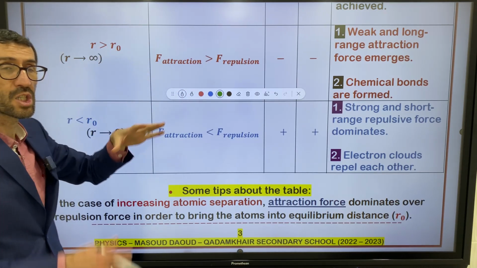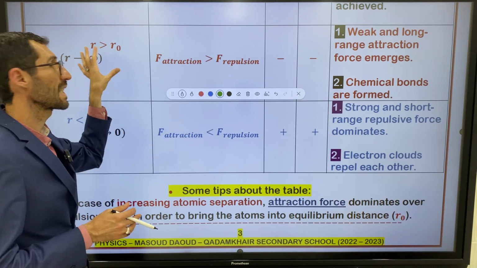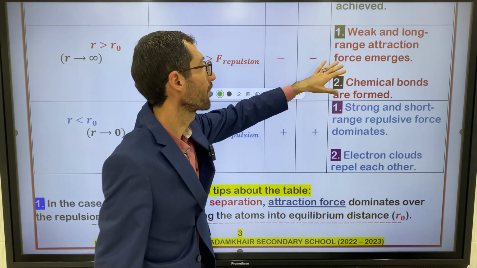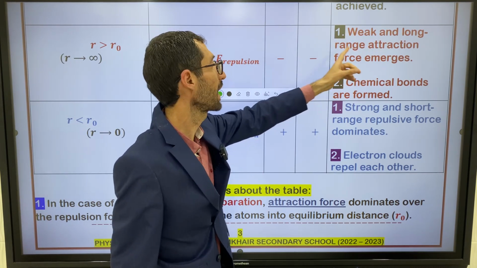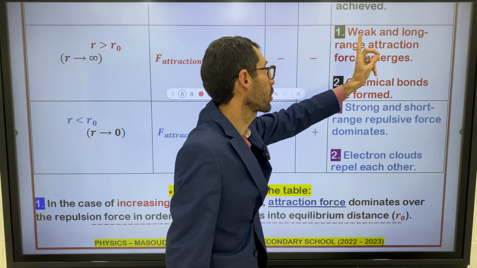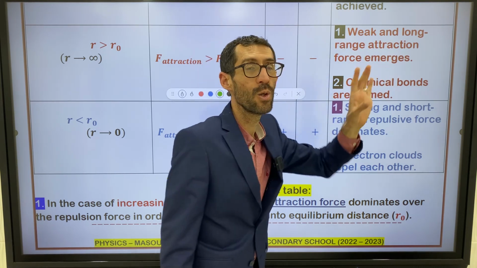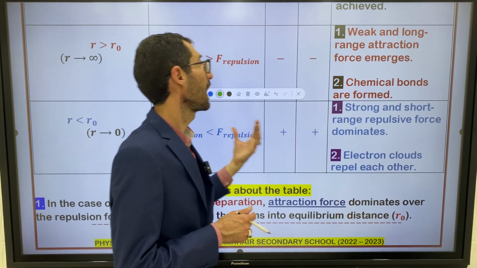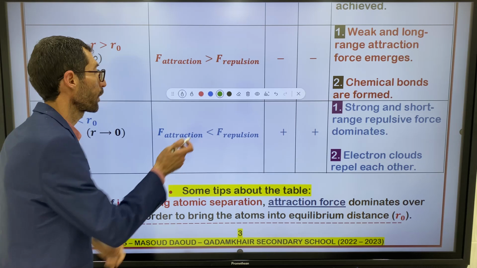When atomic separation is increased, what happens to the material? I can say a weak and long range attraction force emerges.